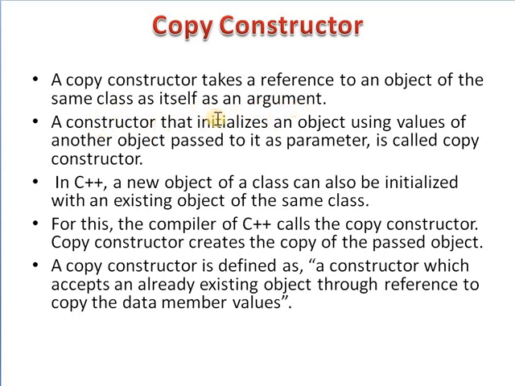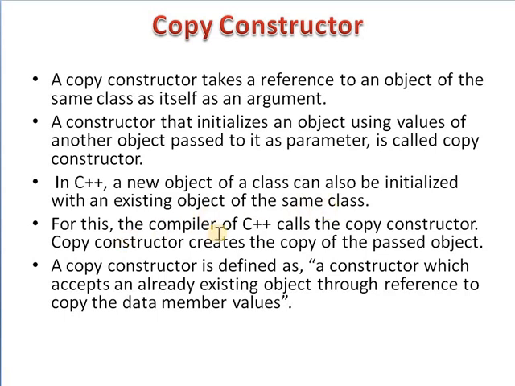A constructor that initializes an object using values of another object passed to it as a parameter is called a copy constructor. And in C++, a new object of a class can also be initialized with an existing object of the same class.